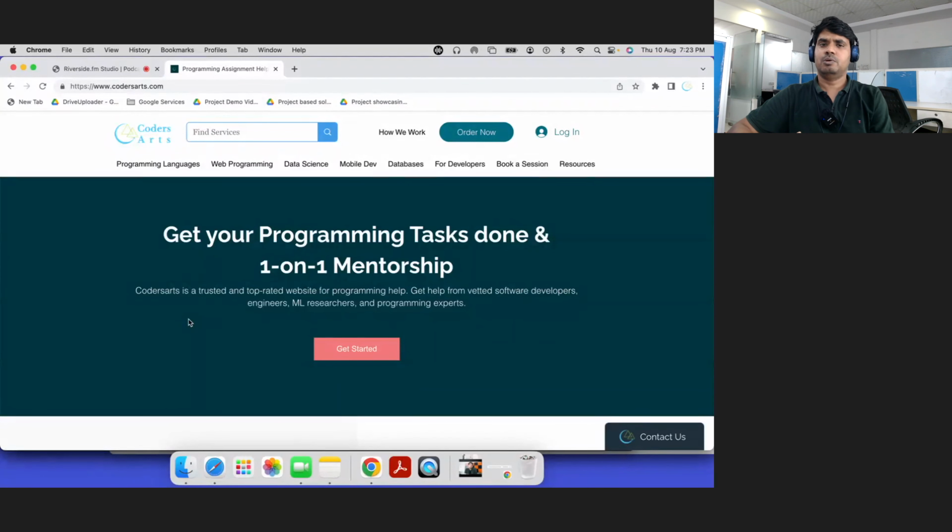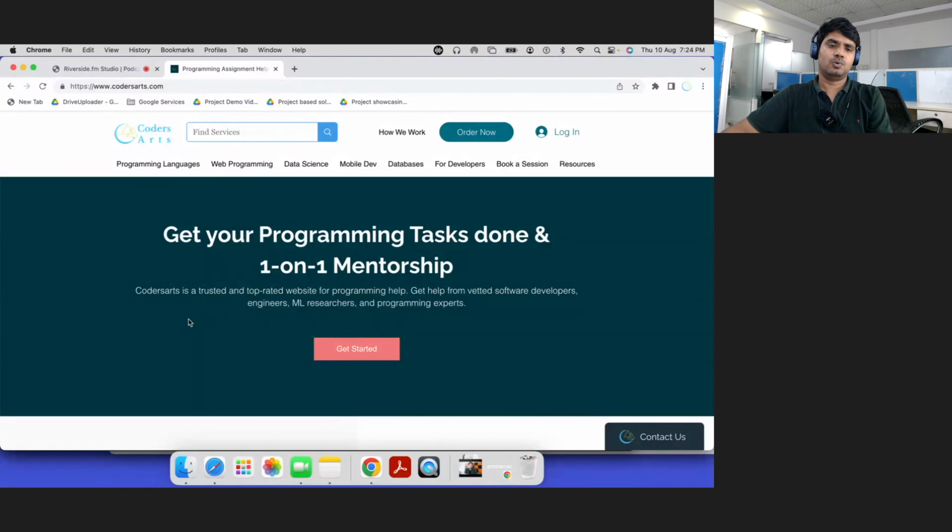Most of our clients want to learn programming and build some practical knowledge, and they need help with that practical work. We are helping students, software developers, machine learning engineers, and data scientists. Also small or medium enterprises who are looking to hire a developer on a project basis, or sometimes on a contract basis. Sometimes they want to outsource their project, and we can build that. These are the things basically.